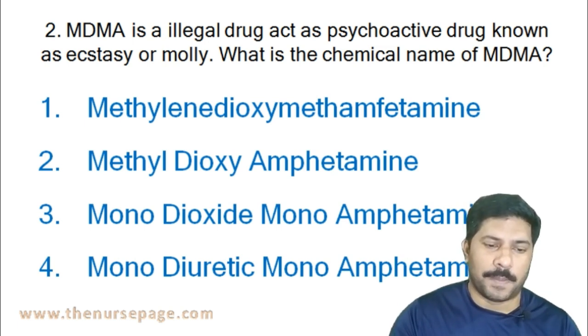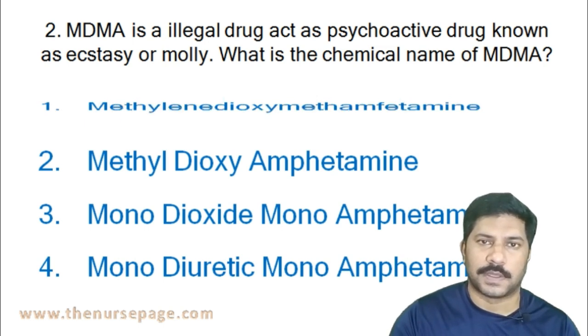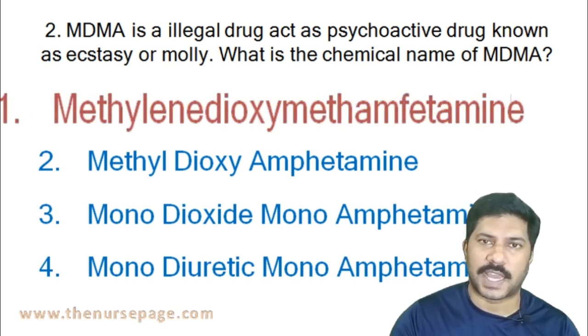Options: methylene dioxymethamphetamine, methyl dioxyamphetamine, monodioxide monoamphetamine, monodiuretic monoamphetamine. The correct answer is methylene dioxymethamphetamine.